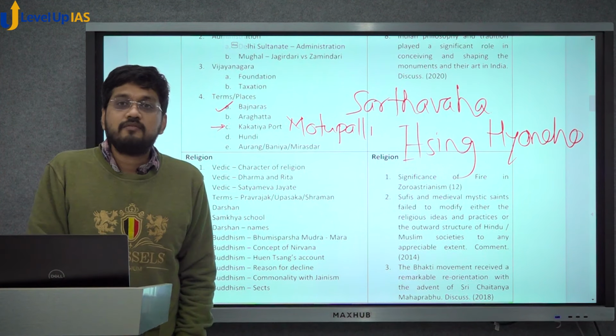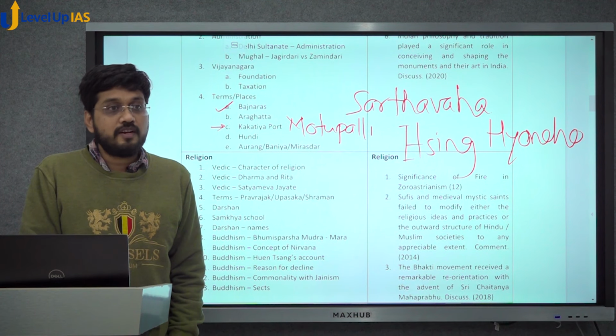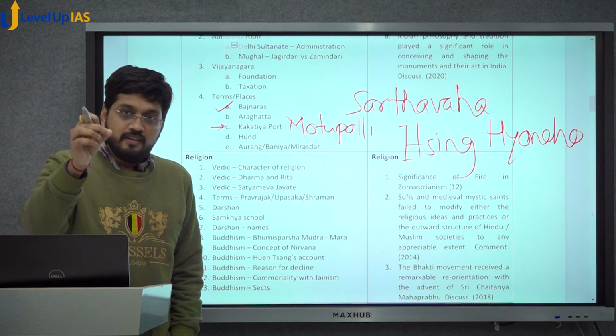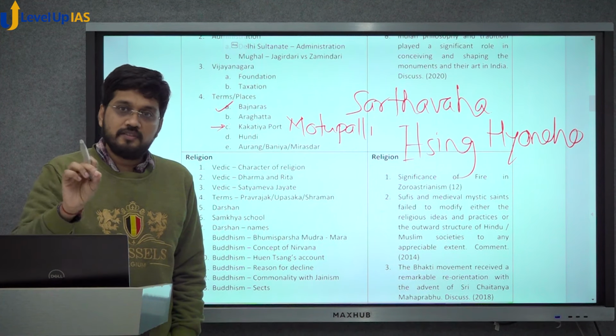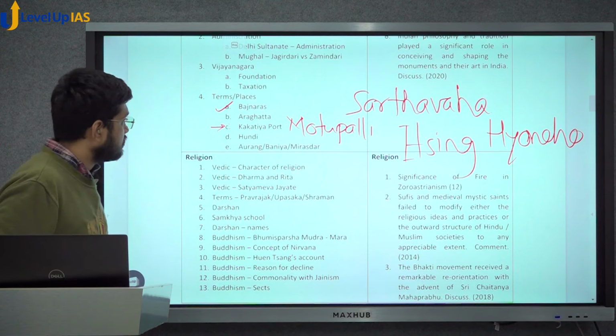These foreign travelers become very important when we talk about Vijayanagara, because they give a first-hand account of how the empire looked. And there are 5-7 very typical authors which are quoted everywhere. We should know them by heart. These are the 5 people who visited Vijayanagara in the time of this, and they talked about that. This is a very basic thing. It is there in NCERT, old and new both.